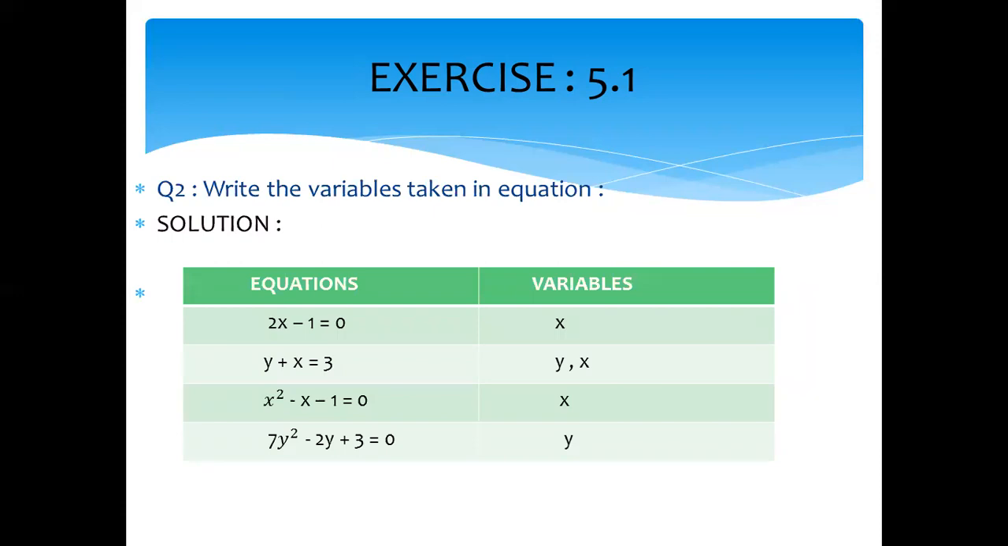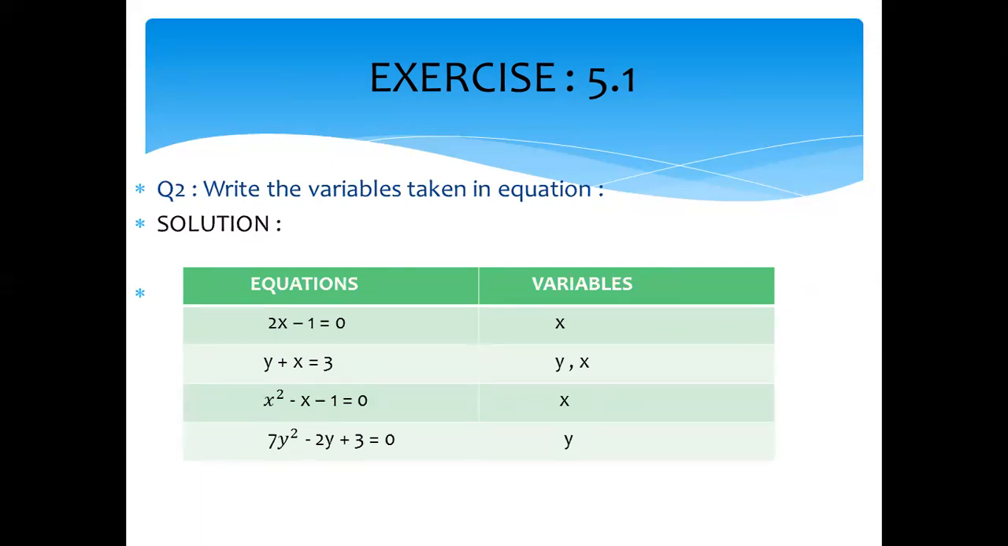I make the table. In the first column, we mention the equation, and in the second column, we mention the variables. We will do your classwork in the same way that I'm explaining to you. 2x minus 1 is equal to 0. Only one variable is there, x.